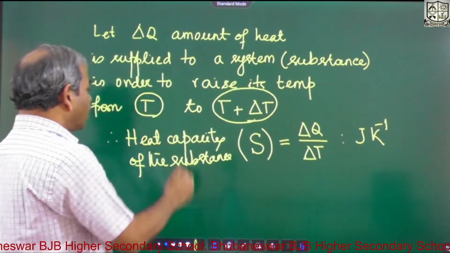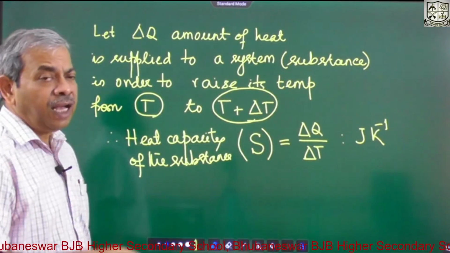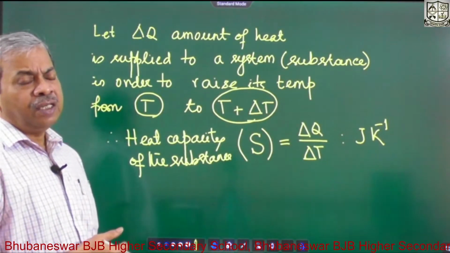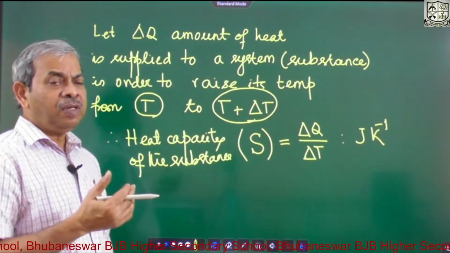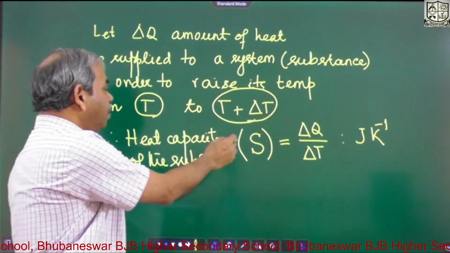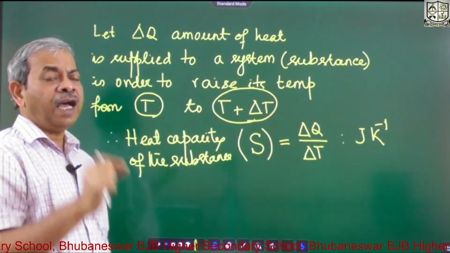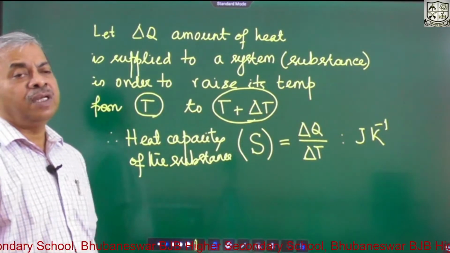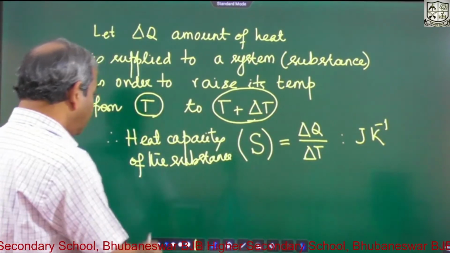Therefore, since heat capacity depends upon the mass, let us now go for defining another physical quantity which will be independent of mass. How can I do it? Very simple. If this is the heat capacity for a certain mass of the substance, then how much is the heat requirement for unit mass of the substance, and that will become a physical quantity independent of mass. So let us define that.